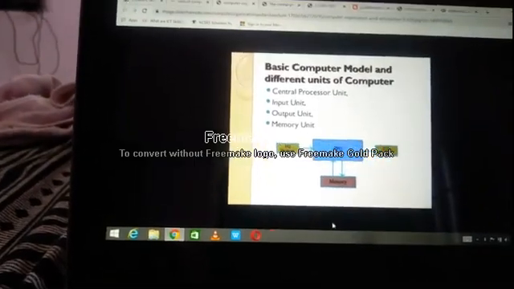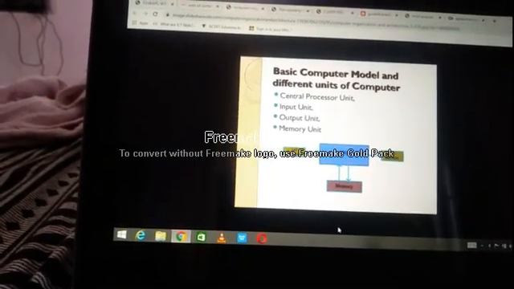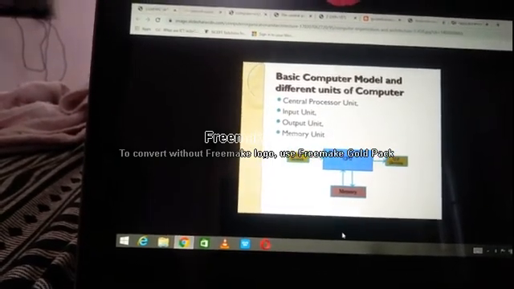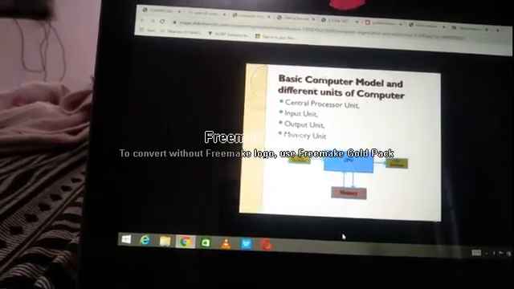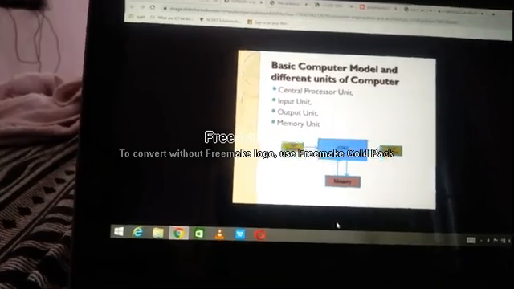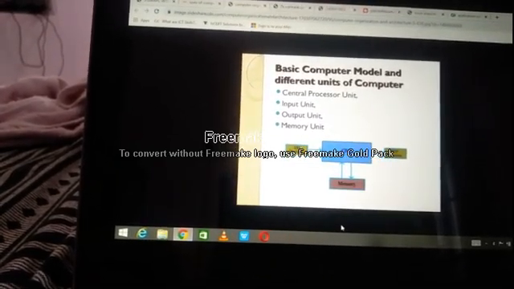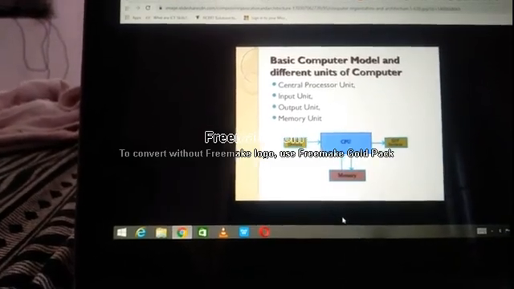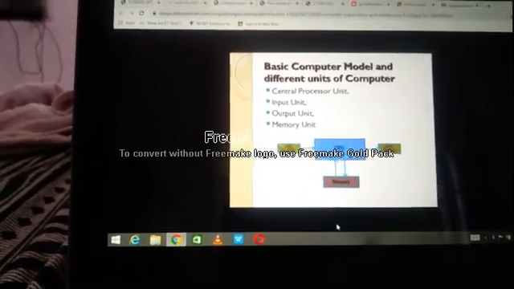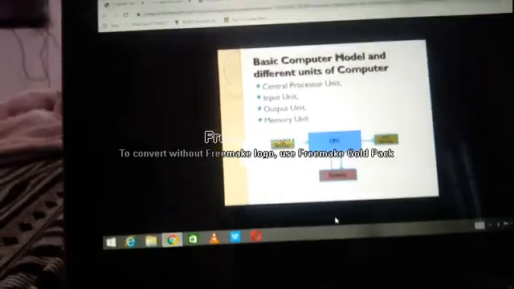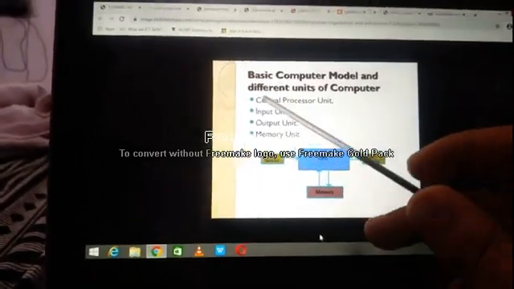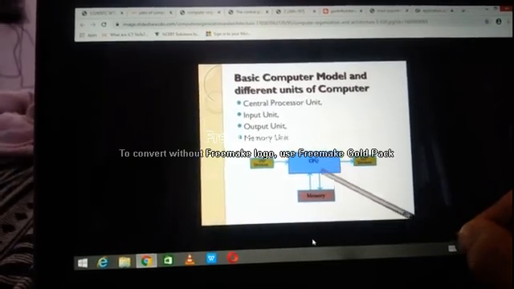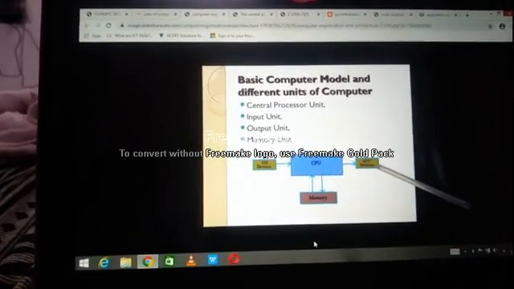Whatever you type in a Word document, if you want a print of it, you can give print, and it is printed on paper. So printer is an output device. Speaker. If you play songs, you're hearing through the speaker. So speaker is an output device. These are the different parts of computer: input device, central processing unit, output device.